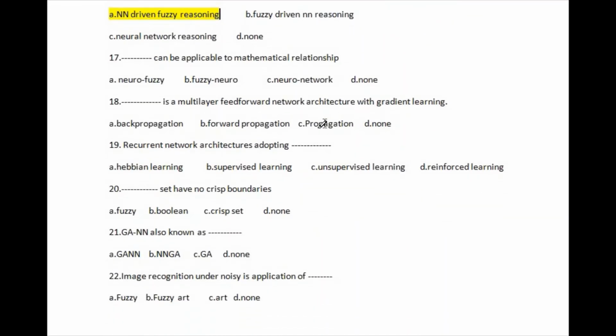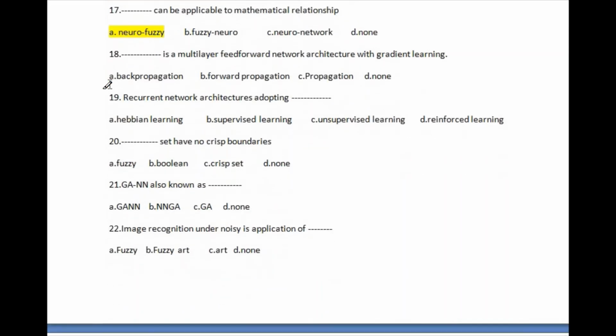Let's go for question number 17. Question number 17: blank space can be applicable to mathematical relationship. First one is neurofuzzy, second one is fuzzy neuro, third one is neuro network, and last one is none. The right answer of this question is option A, neurofuzzy. This is the right answer of question number 17.